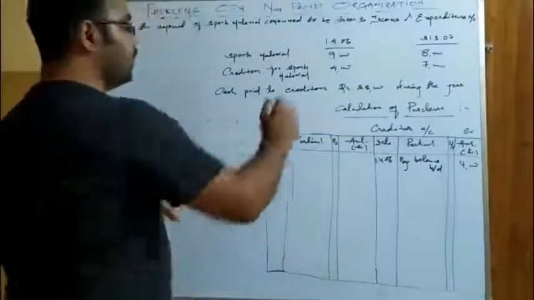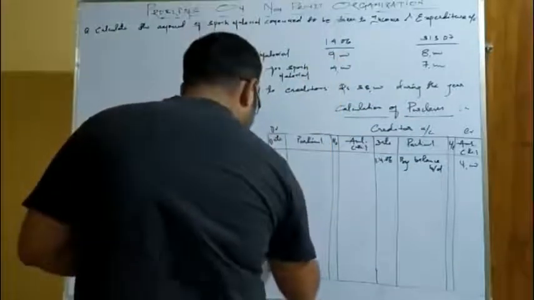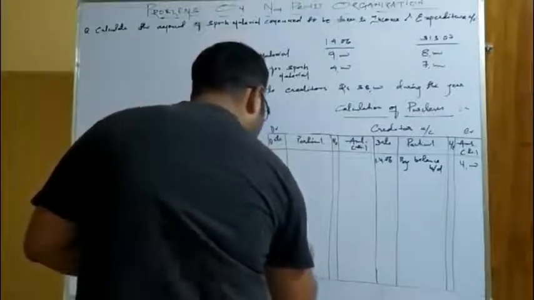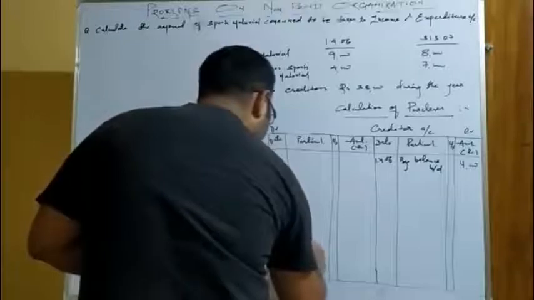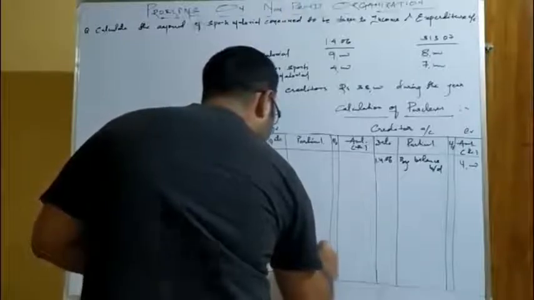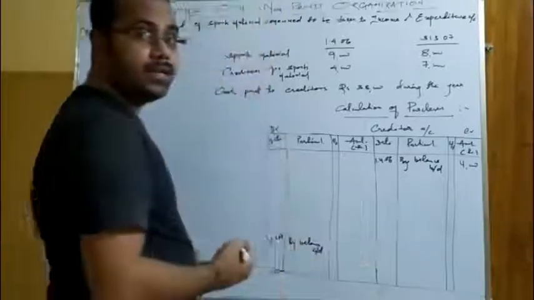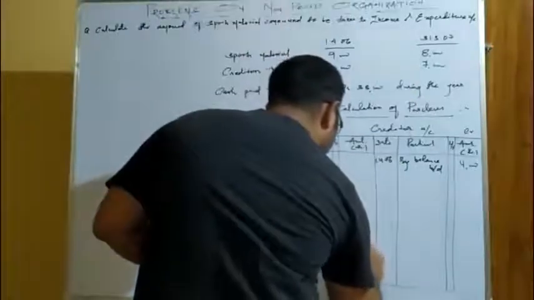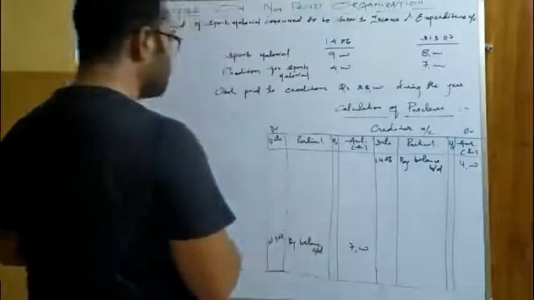Okay. So date of the closing balance is 31st March 2007. So here you have to write by balance carry down because it will be brought down to the next year on the opposite side. That is 7,000. So the opening and closing balances are put.